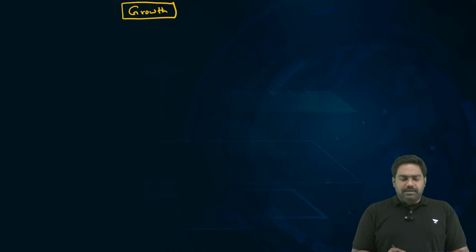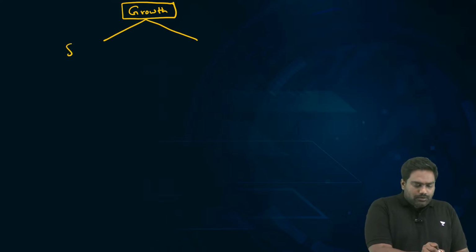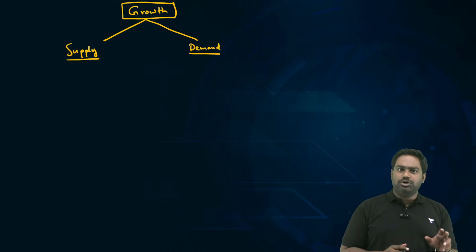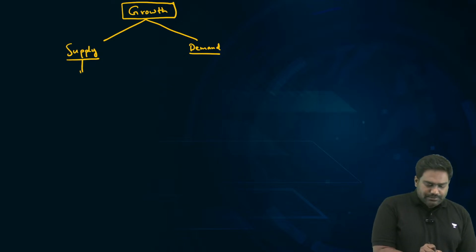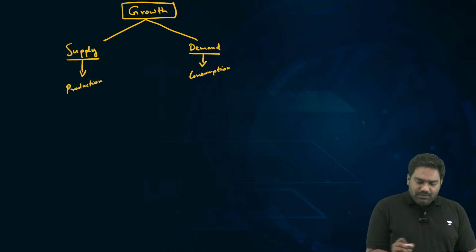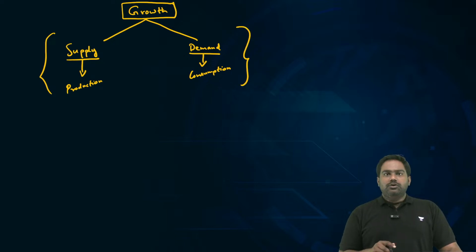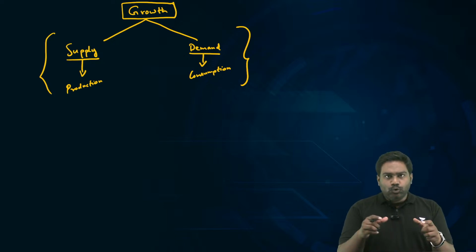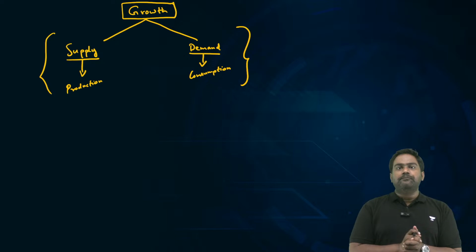See, growth in the economy, economic activities in the economy, is dependent on two very important conditions: the supply and demand condition. Supply refers to the production of essential goods and services. Demand basically refers to the consumption of those goods and services. In an ideal economy, to sustain growth, both supply and demand should go hand in hand. It's like two ships which are tugged to each other. To make progress, both of them should progress at the same time.